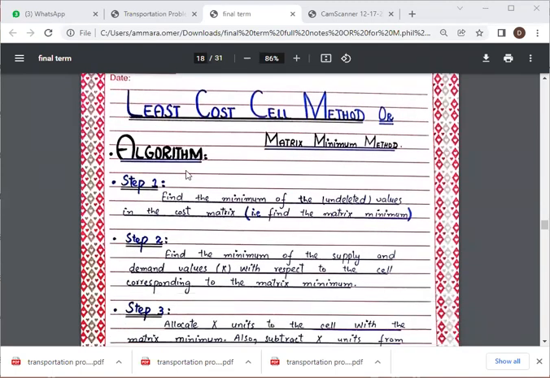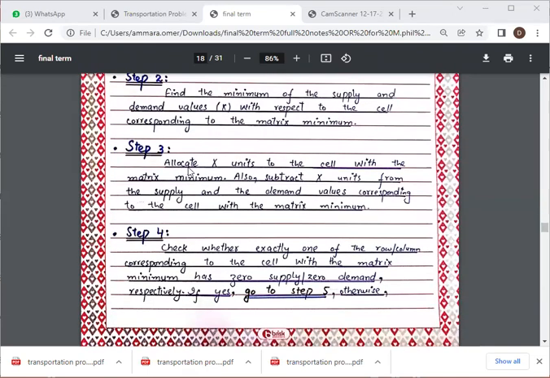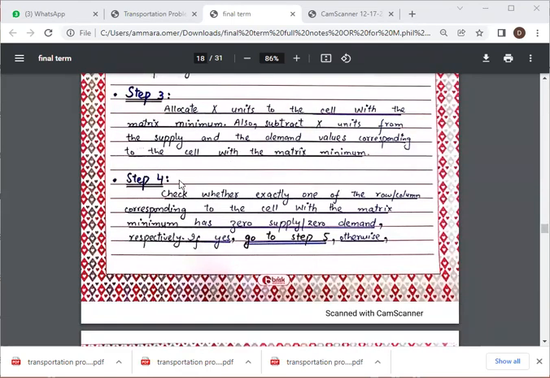It's the algorithm, or the technique, or the procedure to find out the minimum optimal solution with the help of the least cost cell method in the transportation problem. Step 1 is to find the minimum of the undeleted values in the cost matrix, the matrix minimum. In the second step, find the minimum of the supply and demand values, X, with respect to the cell corresponding to the matrix minimum. Step 3 is to allocate X units to the cell with the matrix minimum, and also subtract X units from the supply and the demand values corresponding to the cell with the matrix minimum.